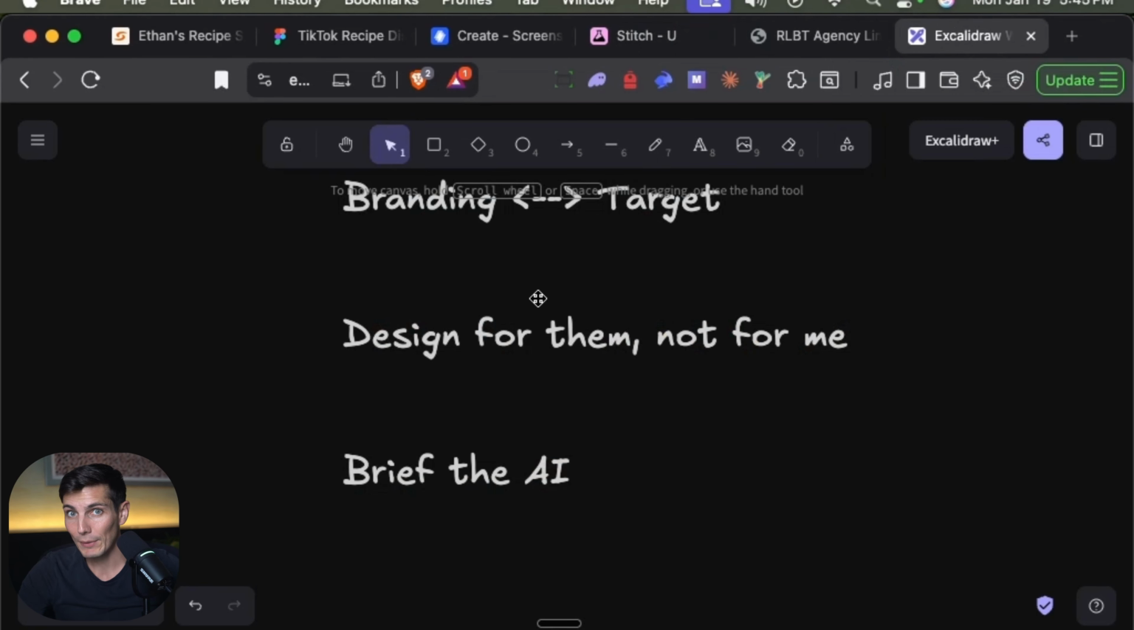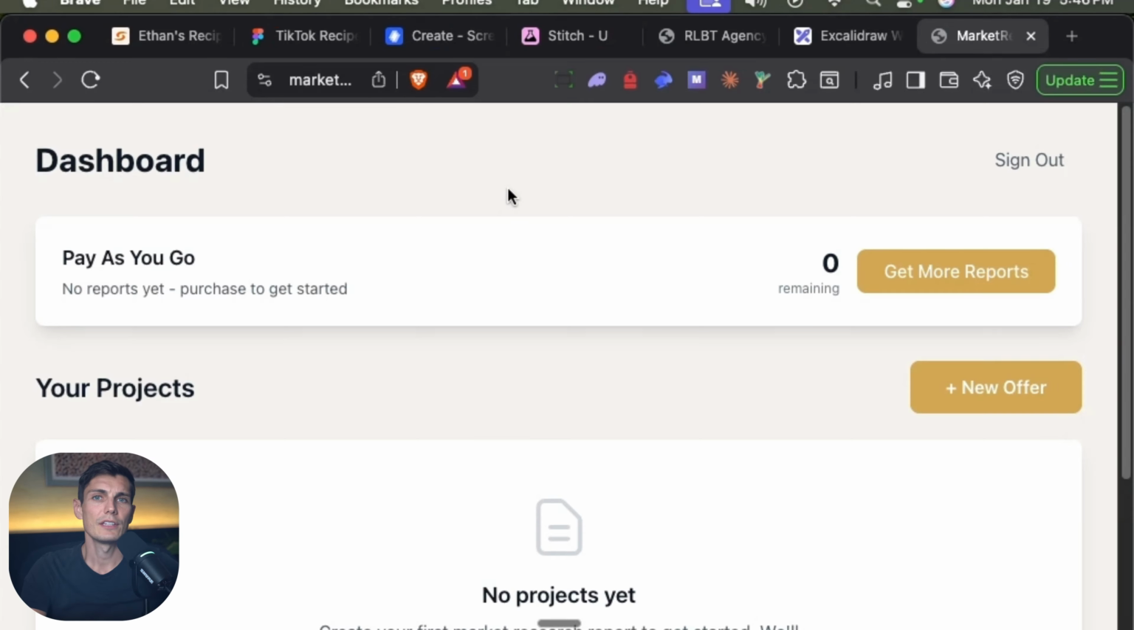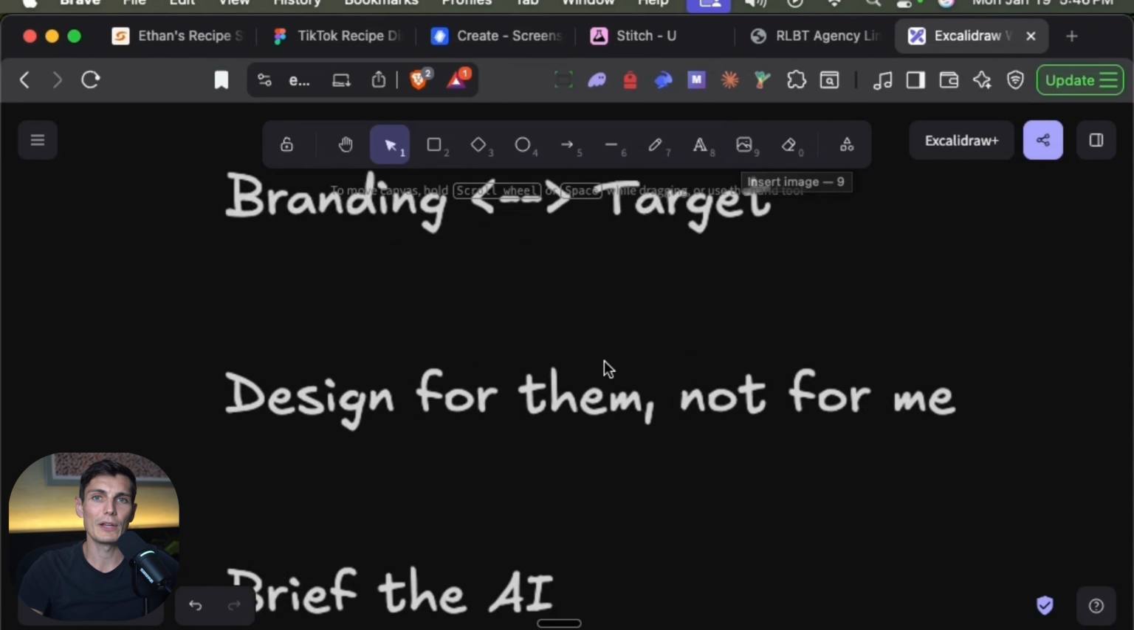And the first step is going to be, of course, to know what you want to design, the branding and the target audience. This is something that people easily forget, but luckily I built a tool for that, which is marketreveal.ai, to have the full avatar, which means who I am designing for, because I have an issue.